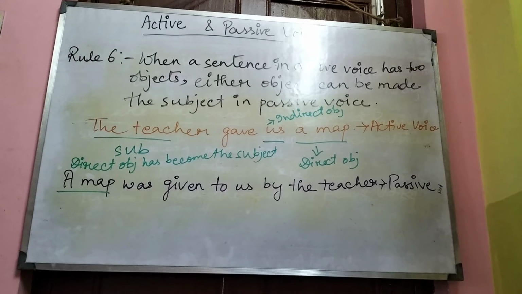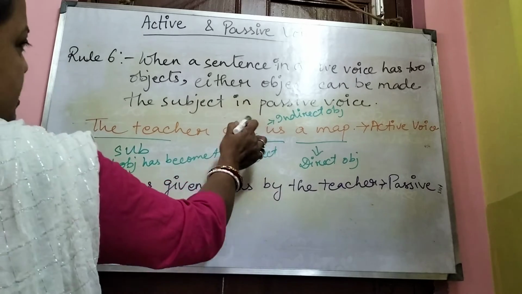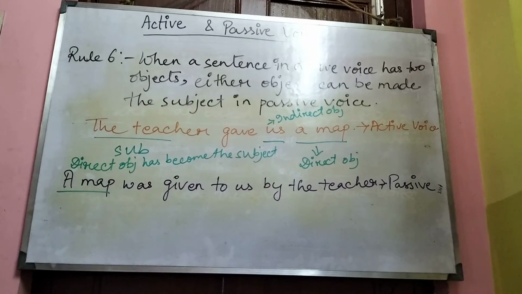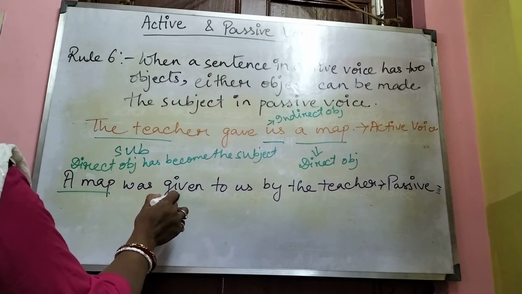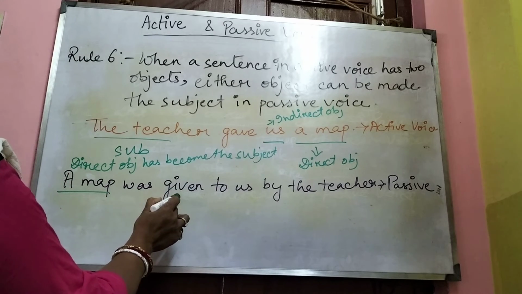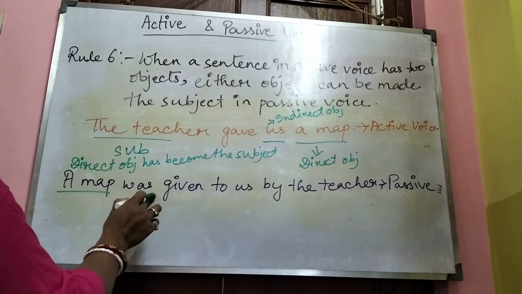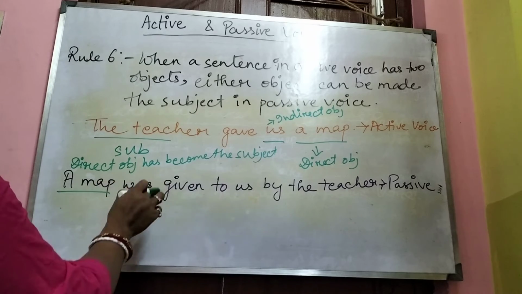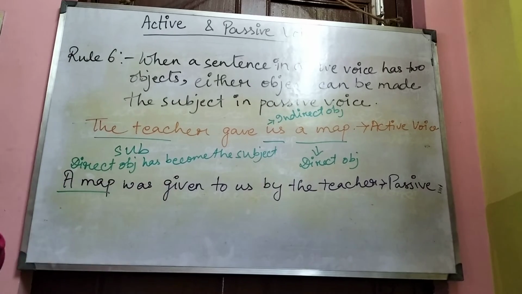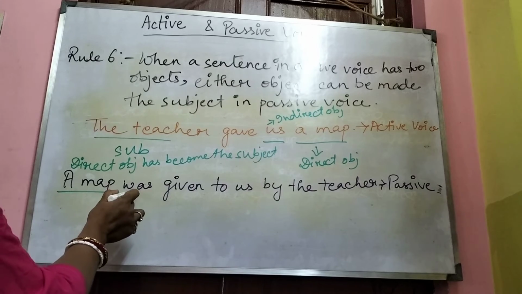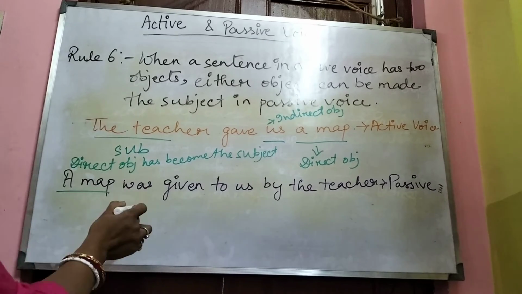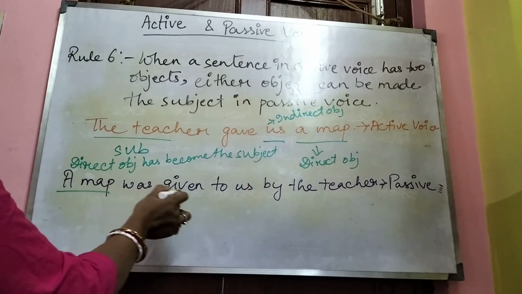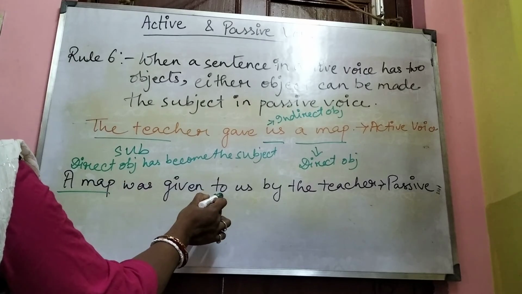Then what we have seen here, gave was in simple past. That's why the past participle form of gave, given, was used, and the auxiliary verb of past tense, that is was, is used. After this the preposition to is used.